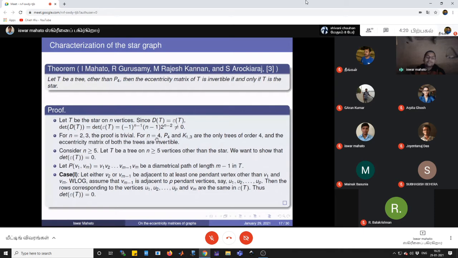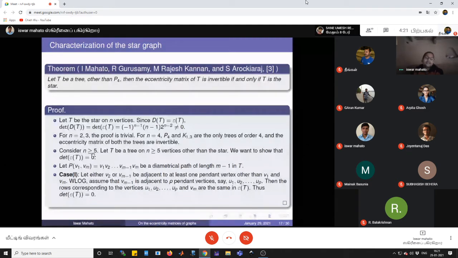Okay, and for n equal to 4, there are only 2 trees of order 4, that is P4 and K1,3. This is the star on 4 vertices. The eccentricity matrices of both these trees are invertible. That's why we prove this result for trees other than P4, because for P4 also epsilon(T) is invertible. So we consider n greater than or equal to 5.